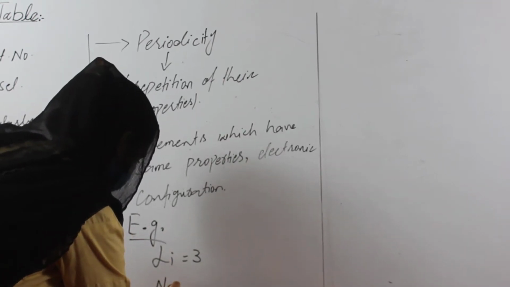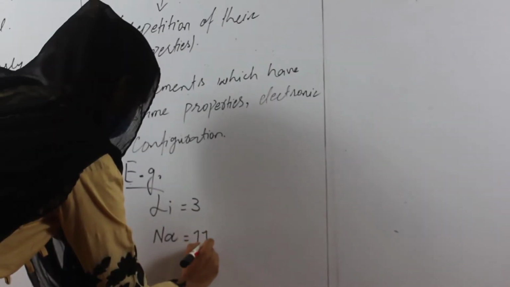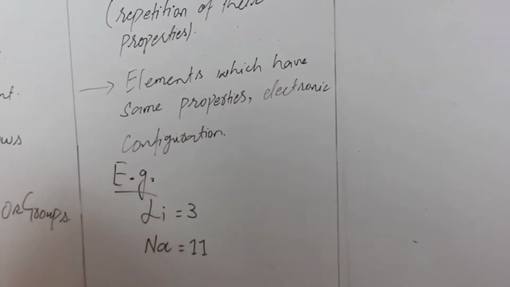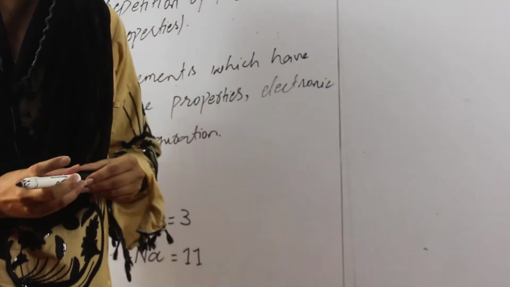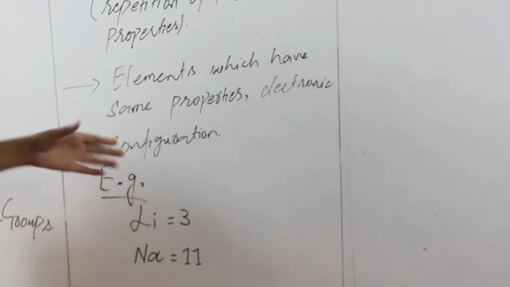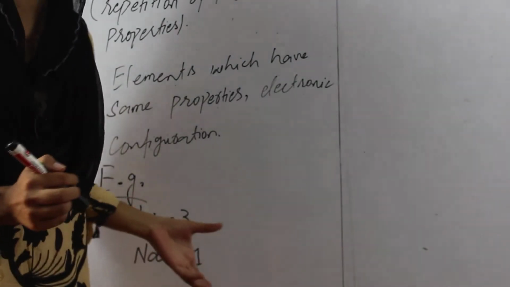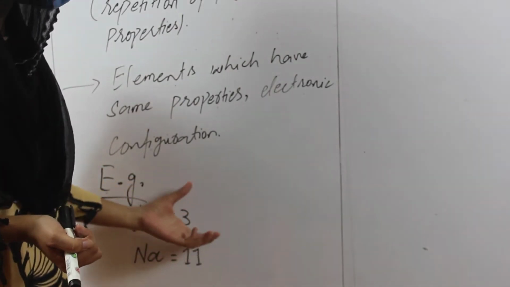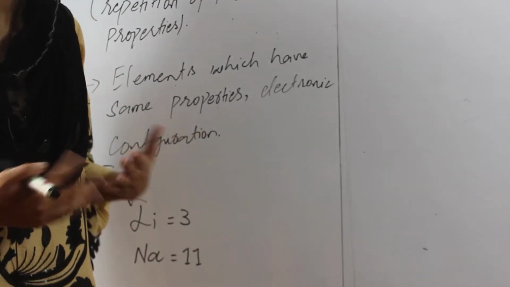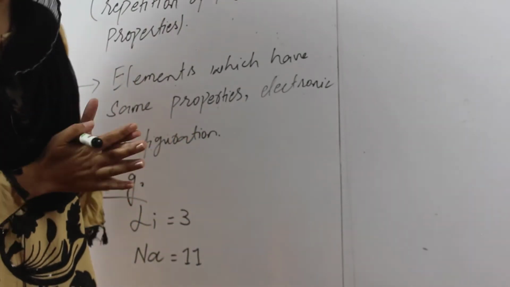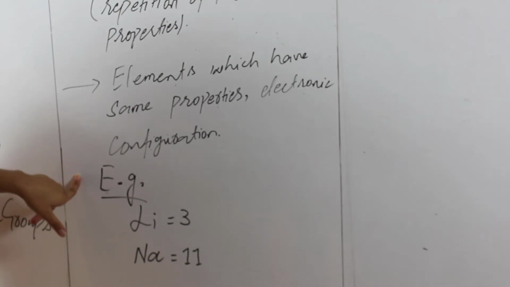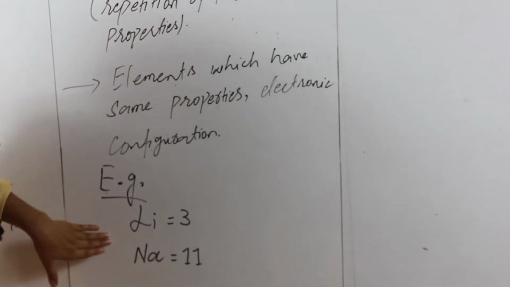After lithium, sodium, atomic number 11. Lithium and sodium belong to group 1. Why do they belong to group 1? The atomic number of lithium is 3 and sodium is 11, which means there is a difference between their atomic numbers. Why are they present in the same group?